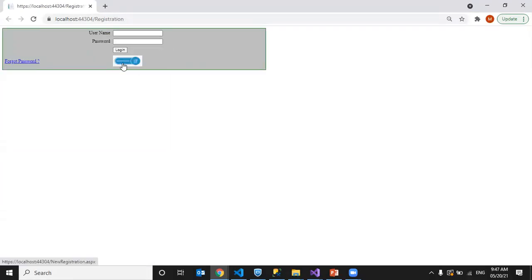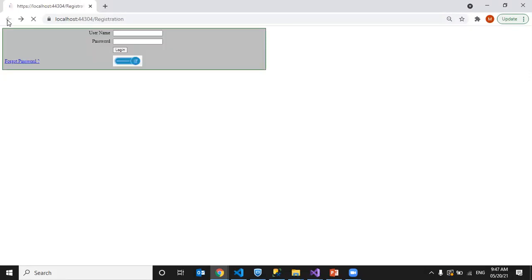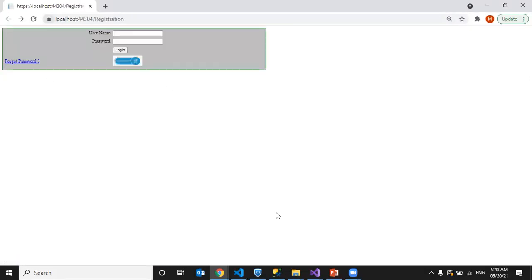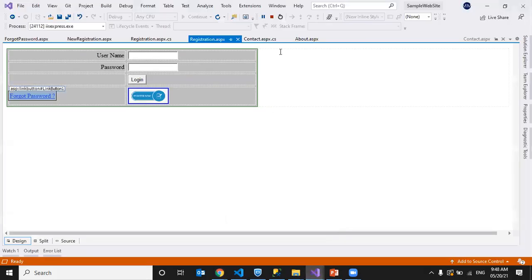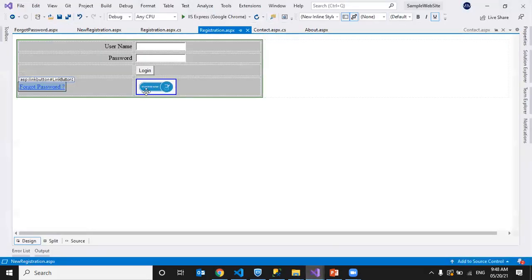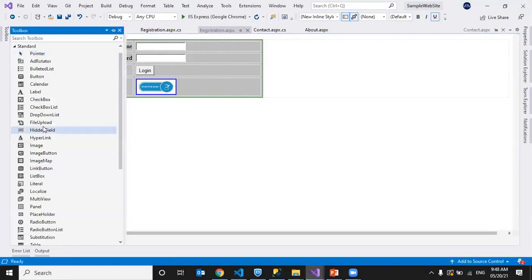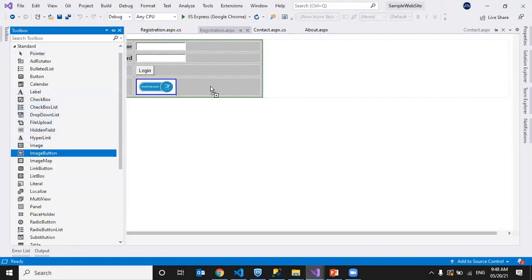See here. So it is showing the register now button. I'm clicking on it and it is showing the register page. Forgot password is like this. So we saw examples with two things, hyperlink and link button. We'll take one more, image button.